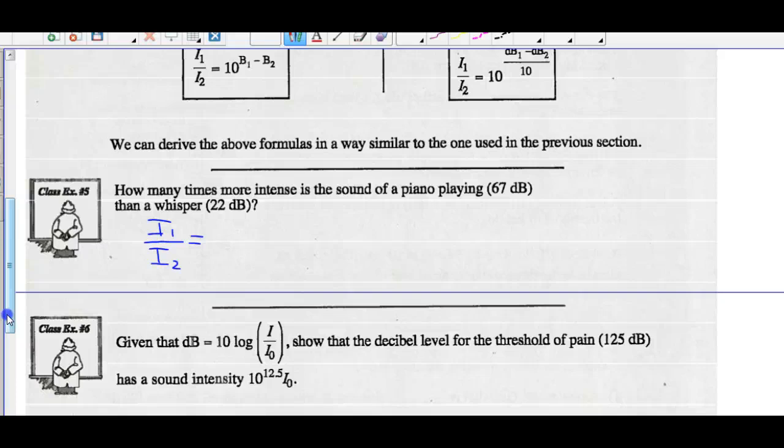So that's 10 to the exponent. Intensity 1 is 6.7 bels. Intensity 2 is 2.2 bels. So 10 to the 6.7 minus 2.2, 10 to the 4.5.